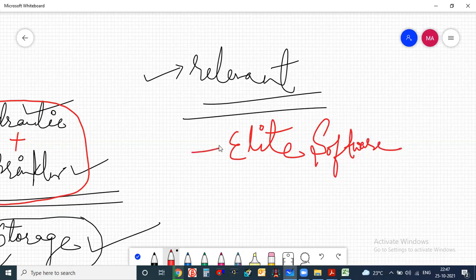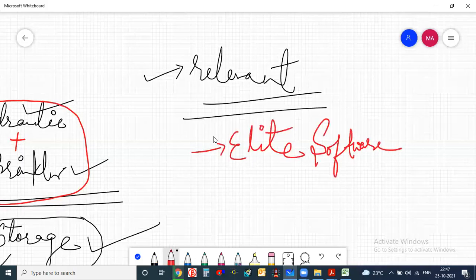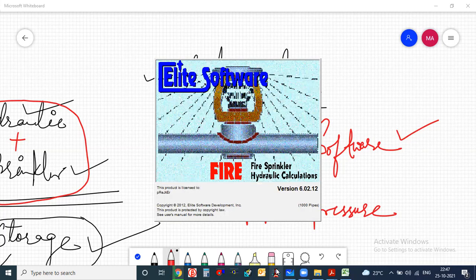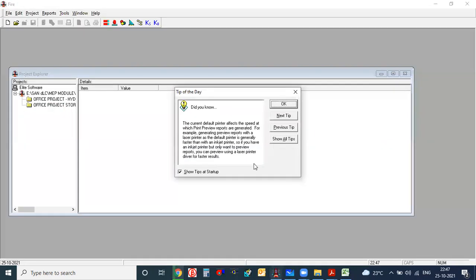We will do Elite software. Elite software is used for every system. See why Elite software is very popular throughout the world, because it has the options for selecting any pipe. You can select any pipe, you can put any pressure, and it will do the calculation accordingly. As you asked whether you require HDPE pipe and all, I will show you one example, one demonstration here. Very quick, just one or two minutes I will take.